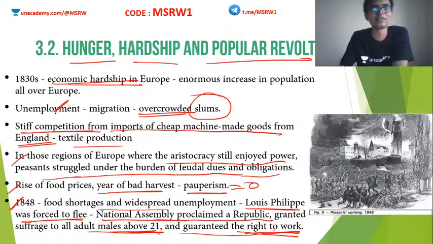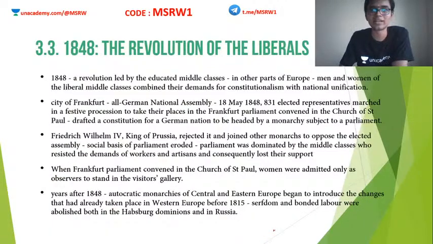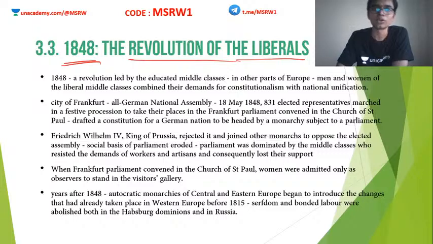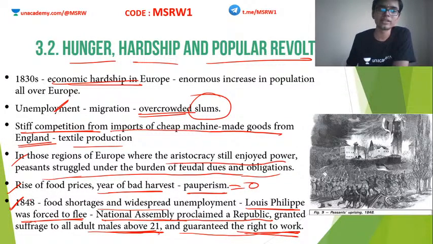This is something that everybody was looking forward to. Everybody will get an opportunity to work. Okay, a job, which means a kind of income security. Clear? So, in 1848, we see that due to all these miseries, the revolution of the liberals went into the next level. I told you in the previous slide, in 1848, food shortages were there, widespread unemployment was there, Louis Philippe was forced to flee, and a National Assembly was set up.